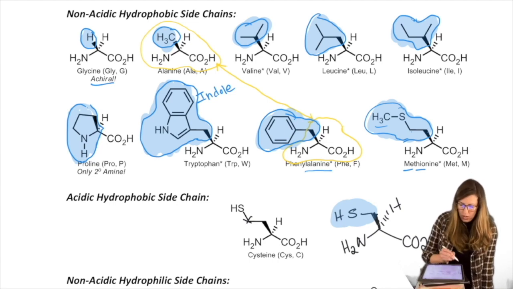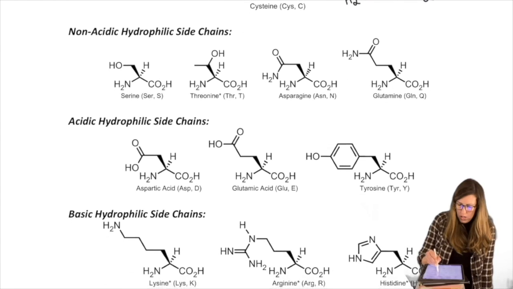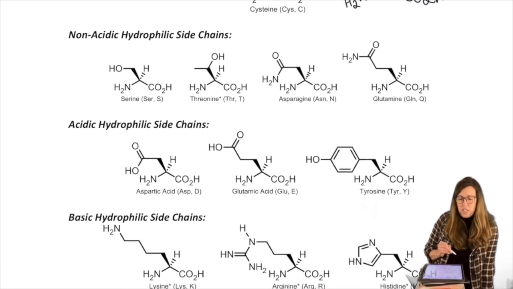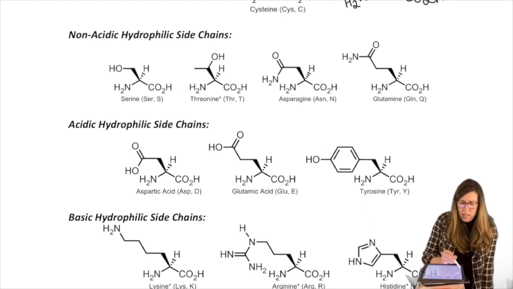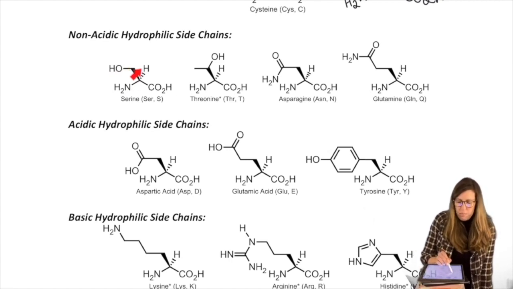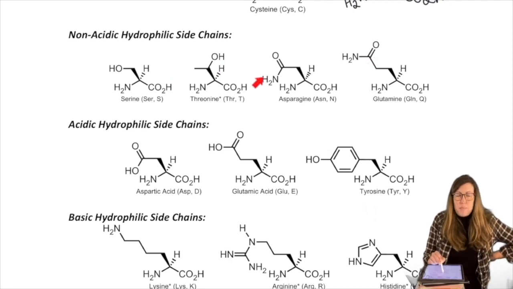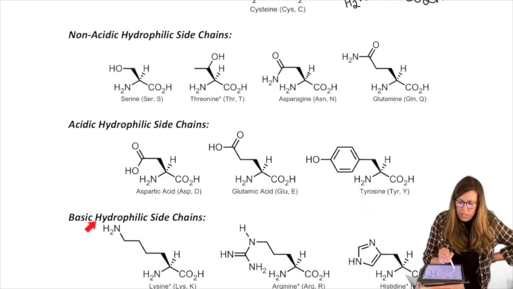Okay, so hydrophilic side chains will make up the rest of these, and then they're going to be classified as not acidic compared to the rest, more acidic or just purely basic. So notice what they have in common. The ones that are not acidic are alcohols or amides. The ones that are acidic have carboxylic acids or a phenol. The ones that are basic have an amine of some sort or heavy on the nitrogen.